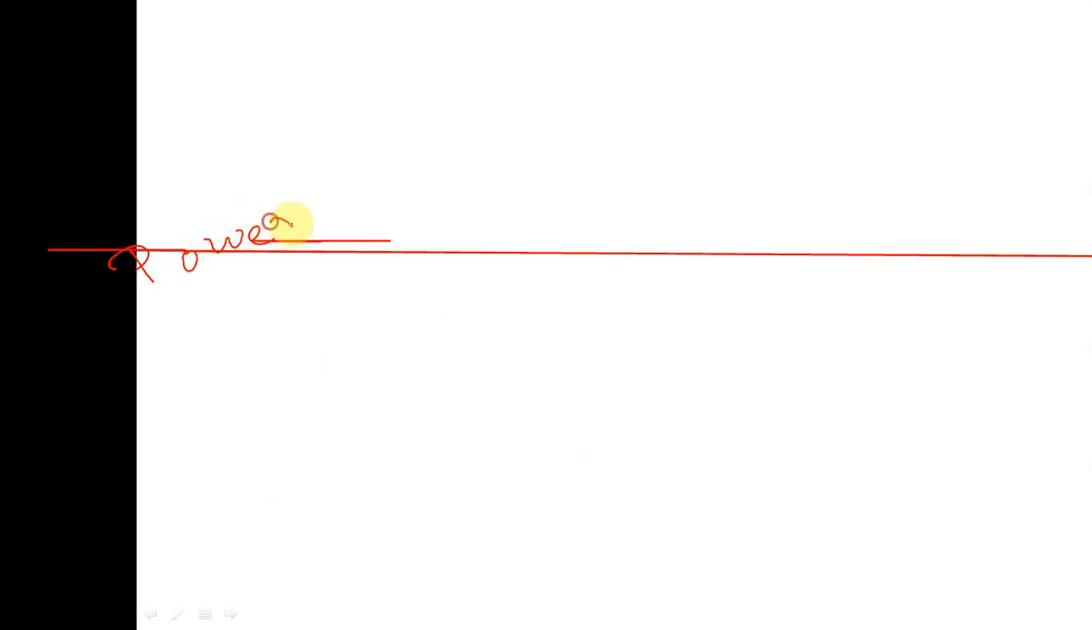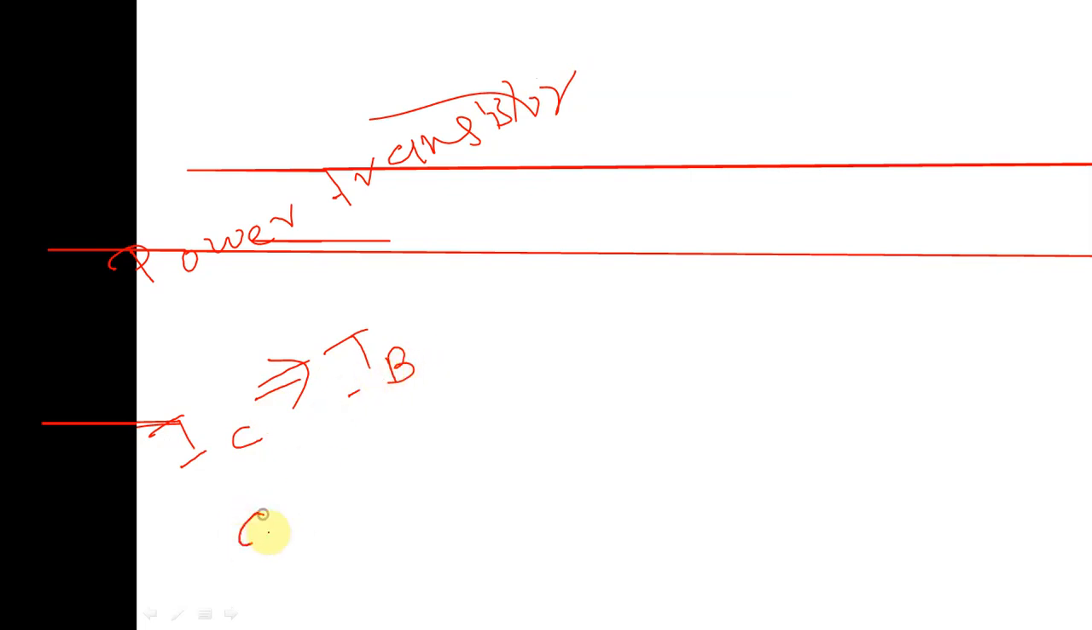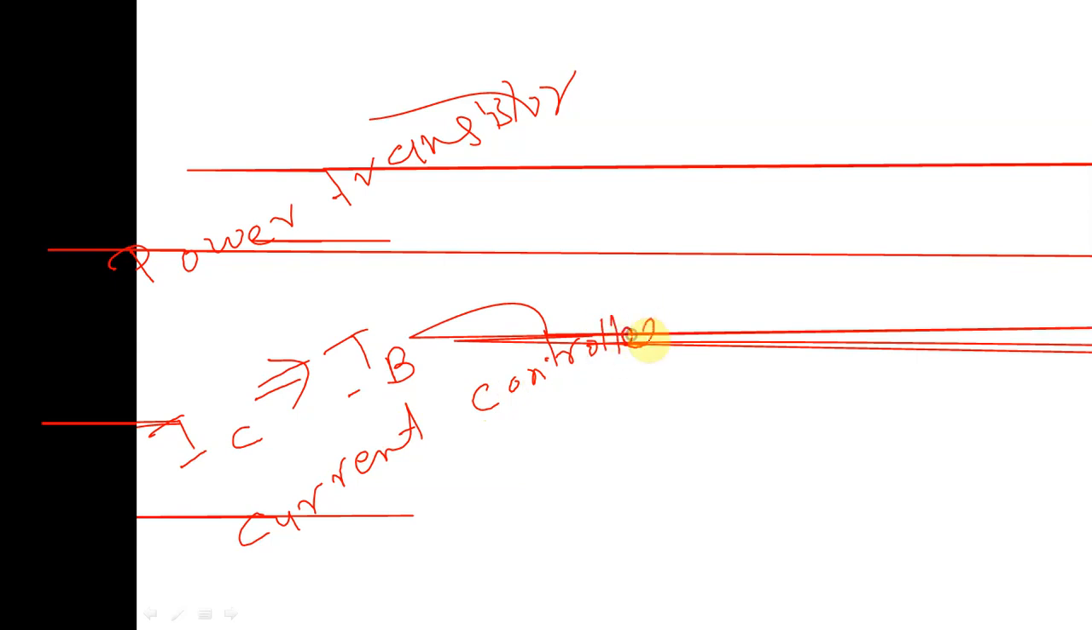Power transistor: IC depends upon IB. So it is called current controlled. IC depends upon IB.